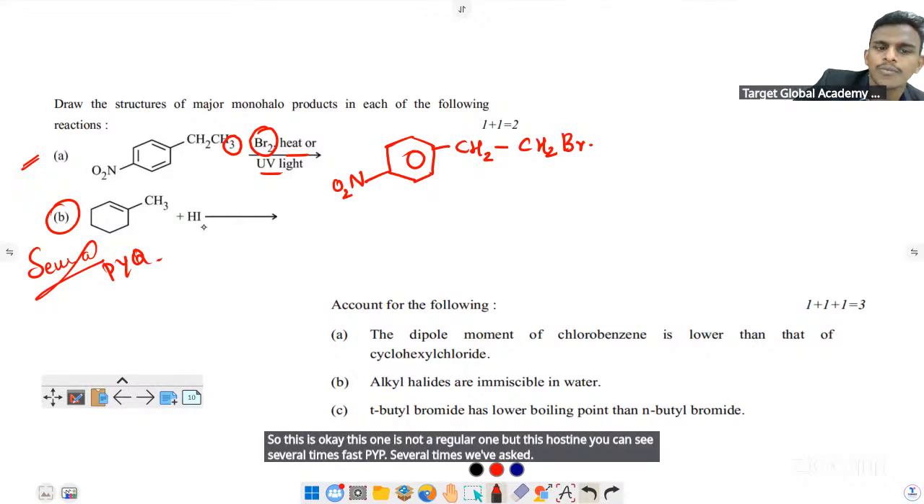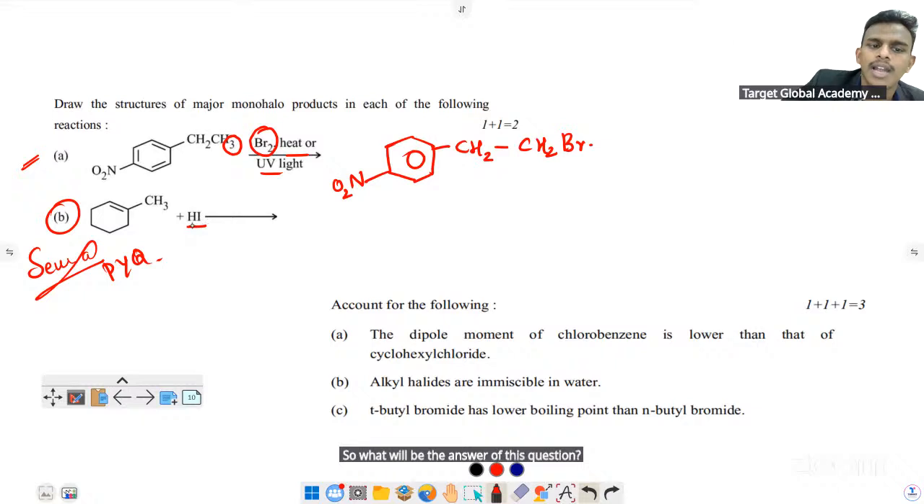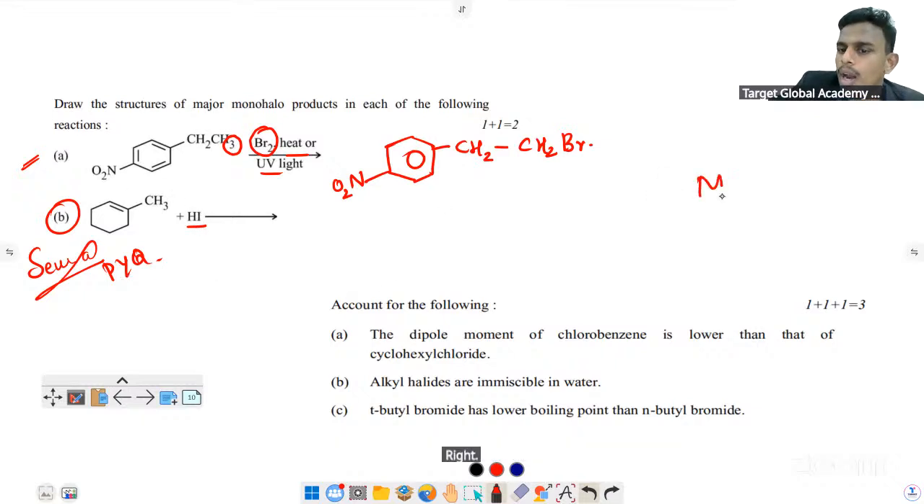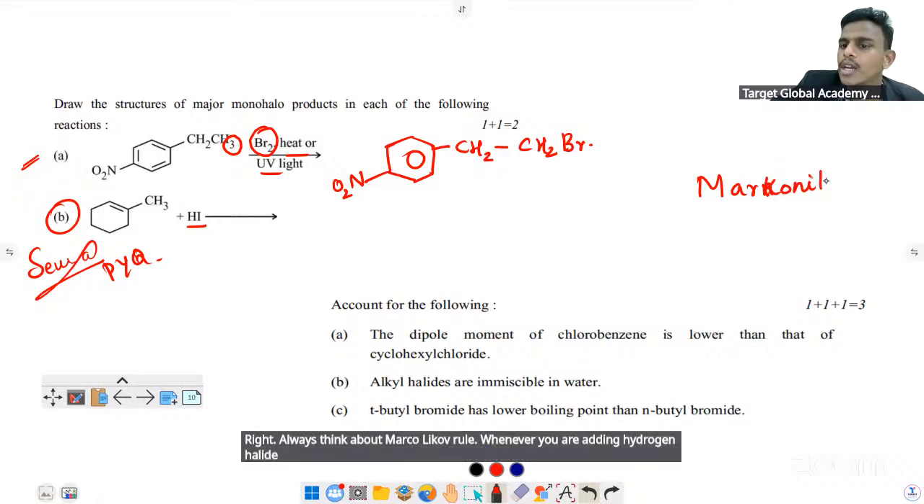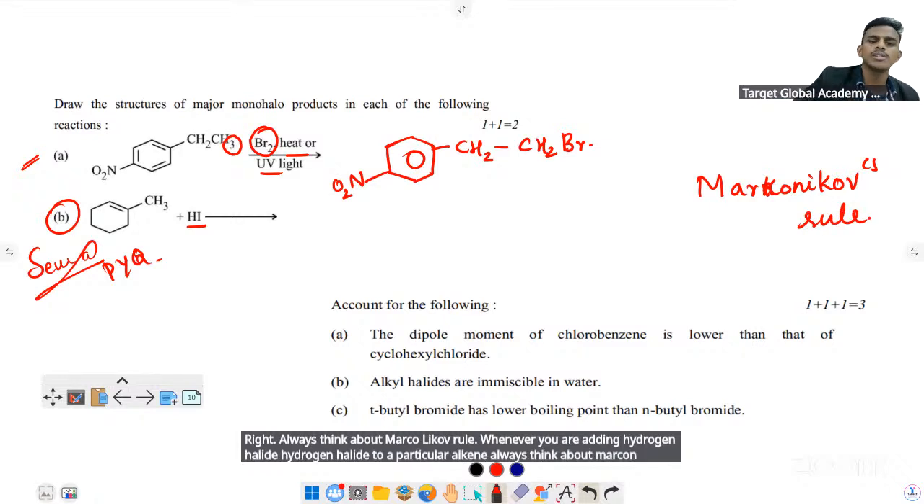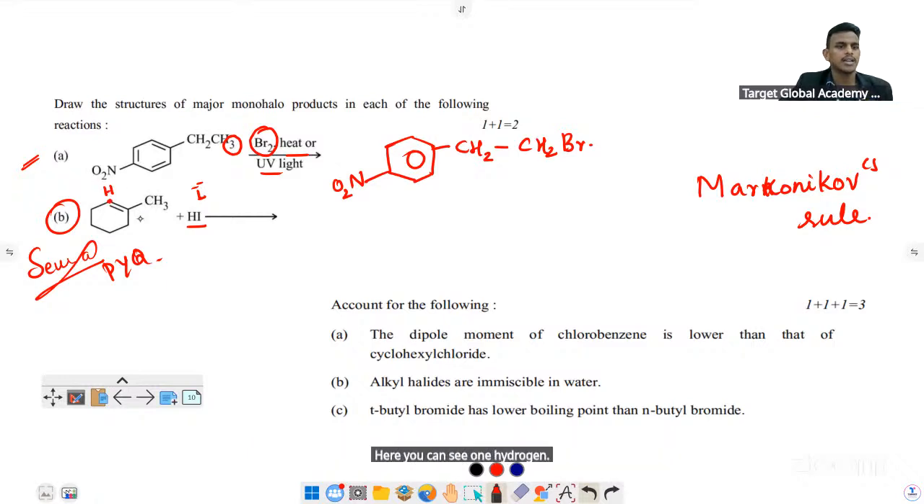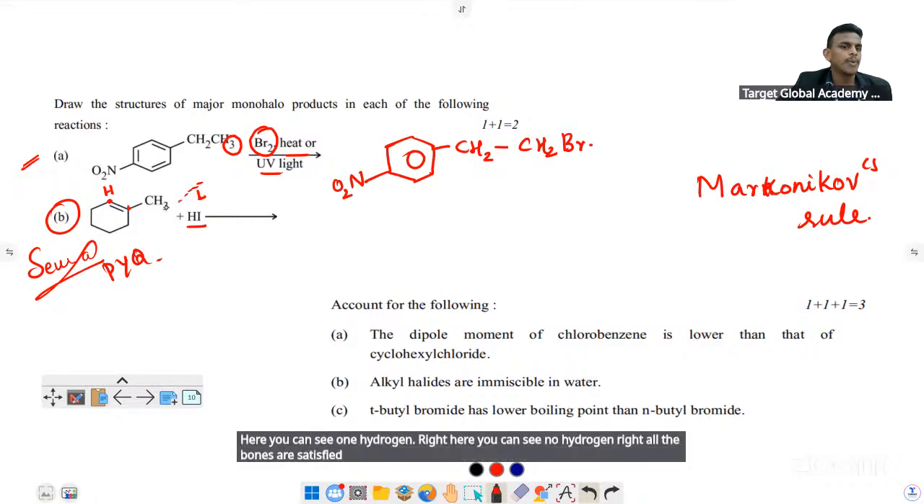So what will be the answer of this question? You are adding hydrogen iodide to a particular alkene. Right. Always think about Markovnikov rule. Whenever you are adding hydrogen halide to a particular alkene, always think about Markovnikov rule. Markovnikov rule says that the negative part of the adding reagent, or the addendum, will go to that side which contains lesser number of hydrogen. Here you can see one hydrogen. Here you can see no hydrogen, right? All the bonds are satisfied by carbon. So the negative part will come here.